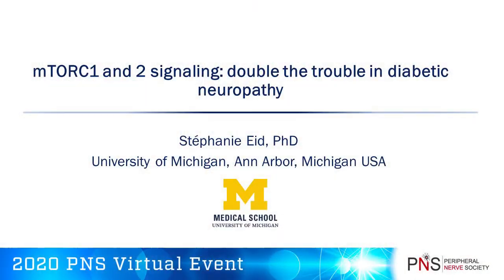The mechanistic target of rapamycin, or mTOR, is a master regulator of growth and metabolism and consists of two complexes, mTORC1 and mTORC2. Now, both complexes have been implicated in disease pathogenesis, including diabetic complications. And evidence from our team shows that there is a dysregulation of mTORC1 and 2 in human diabetic neuropathy.